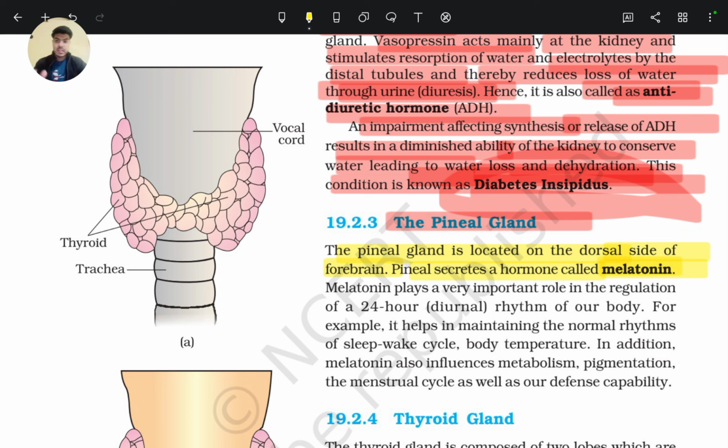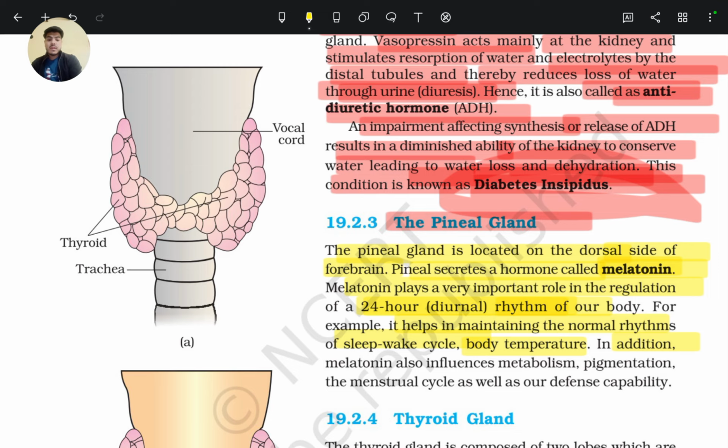Melatonin plays a very important role in the regulation of the 24-hour diurnal rhythm of our body. For example, it helps in maintaining the normal rhythms of sleep-wake cycle and body temperature.